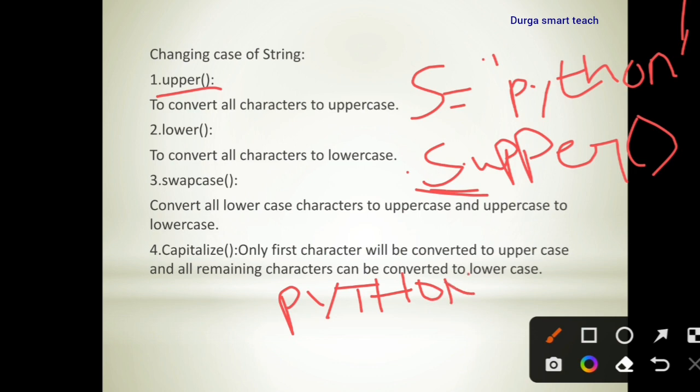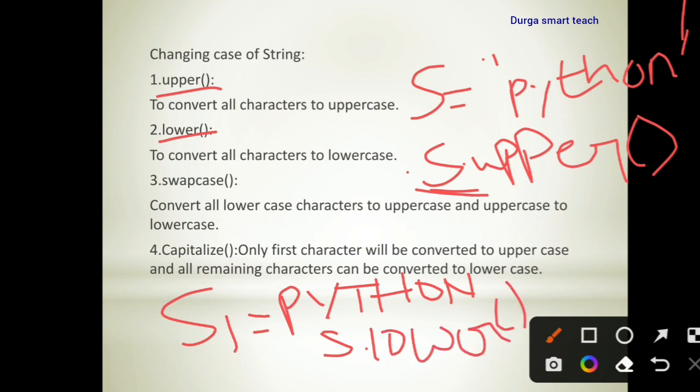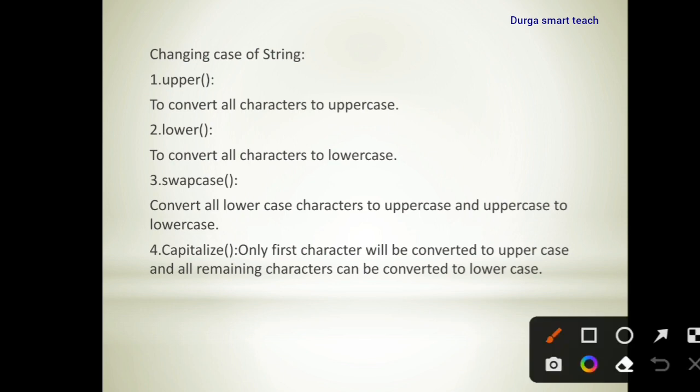Next, lower. The lower function is used to convert all characters to lowercase, for example s1 is equal to s1.lower. The third one is swapcase. It converts all lowercase letters to uppercase and uppercase letters to lowercase, vice versa. Next one is the capitalize function.